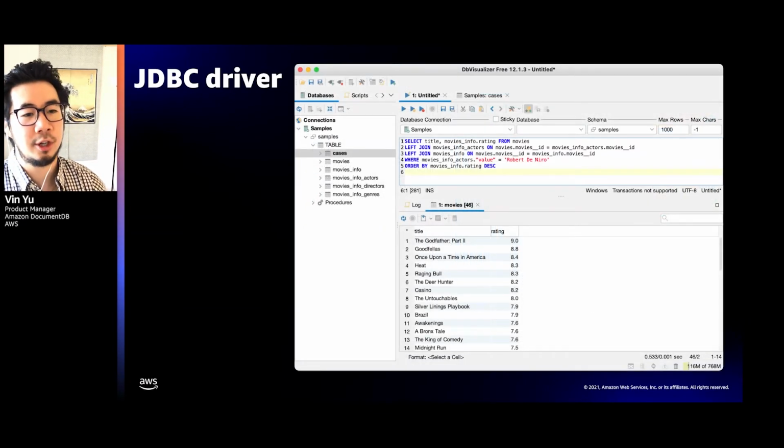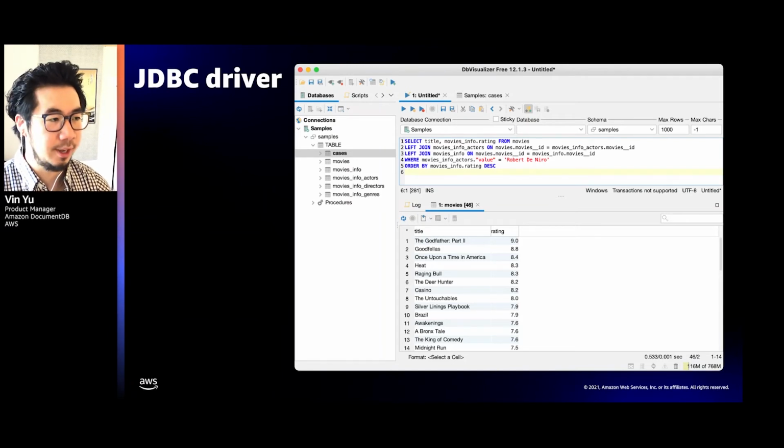And as I mentioned earlier, with the JDBC driver, we also provide a SQL interface. So here with the same movie collection, I am able to run some SQL against it. And upon issuing that query, I can also get results as if I'm just running a SQL-like database.